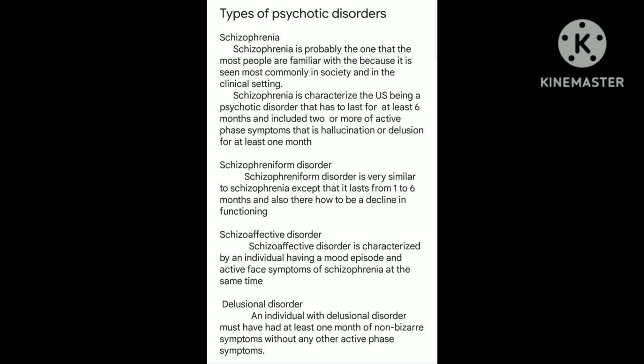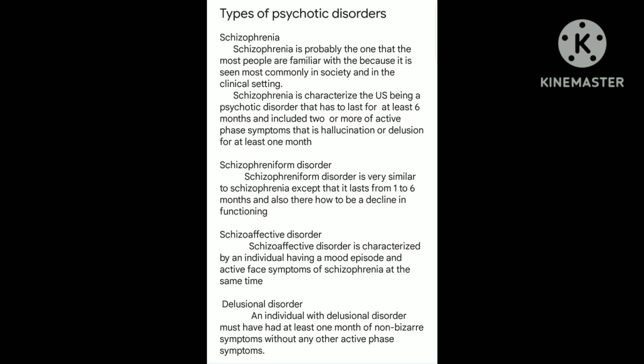Types of psychotic disorder. Schizophrenia. Schizophrenia is probably the one that most people are familiar with because it is seen most commonly in society and in the clinical setting. Schizophrenia is characterized as a psychotic disorder that lasts for at least 6 months and includes 2 or more active phase symptoms, that is hallucination or delusion, for at least 1 month. Schizophreniform disorder is very similar to schizophrenia except that it lasts from 1 to 6 months and also there has to be a decline in functioning.